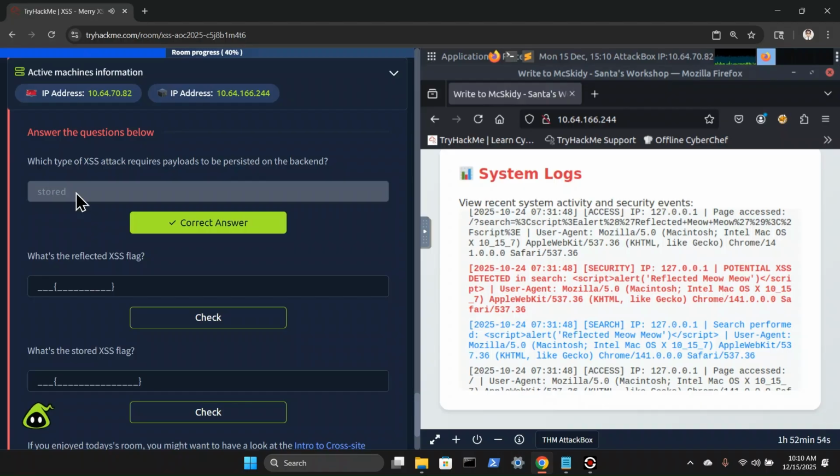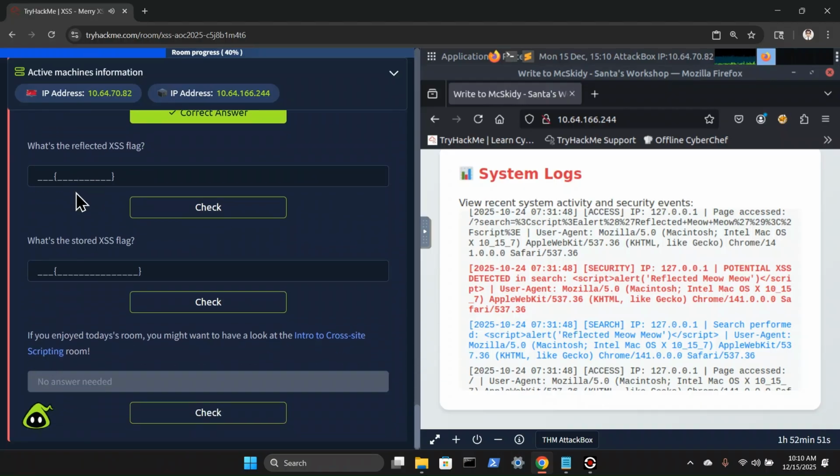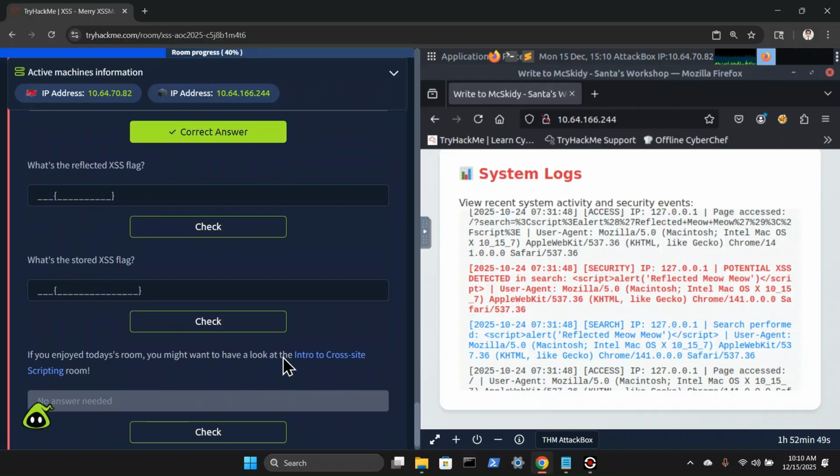What's the reflected XSS tag and what's the stored XSS tag as well? Did you enjoy the room? We'll see.